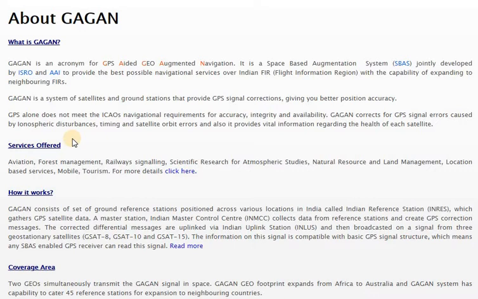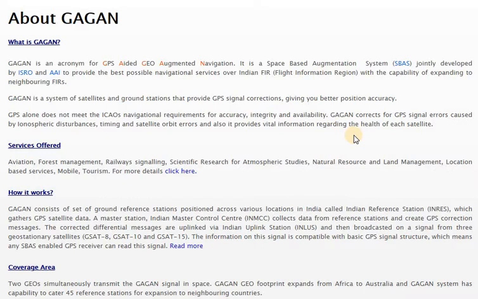So this Gagan will be helping out with the correction, correcting the GPS signal errors which are caused by atmospheric disturbances like ionospheric disturbances, the errors caused by the timing, and the satellite orbital errors, which will also be corrected by the Gagan. Also it provides vital information regarding the health of each satellite. Health in the sense of whether it is in working condition or not.